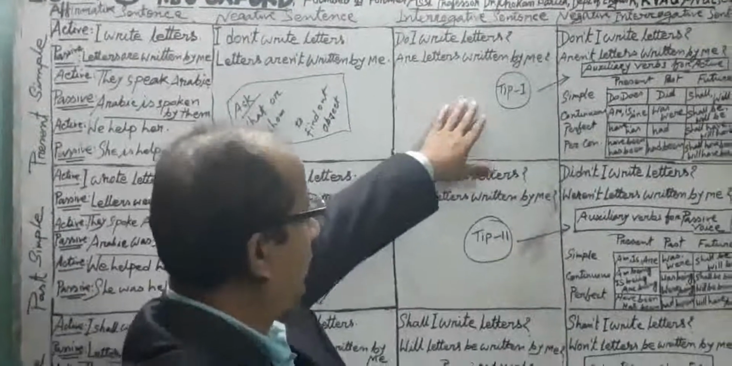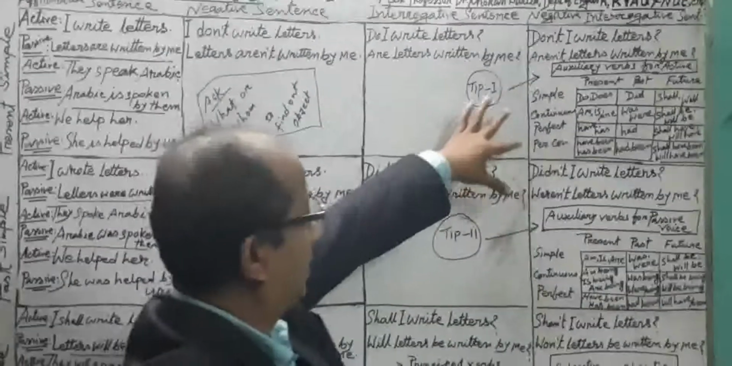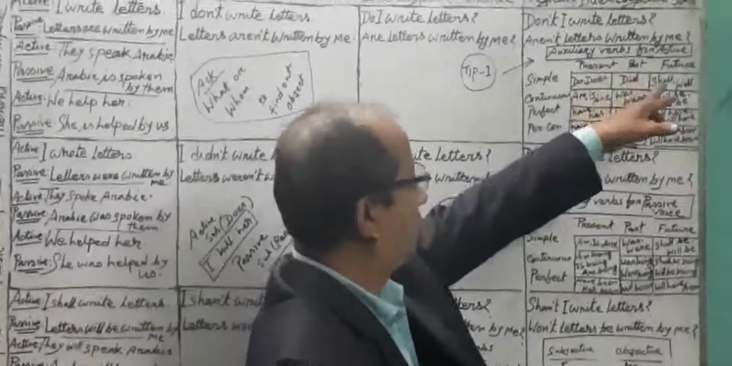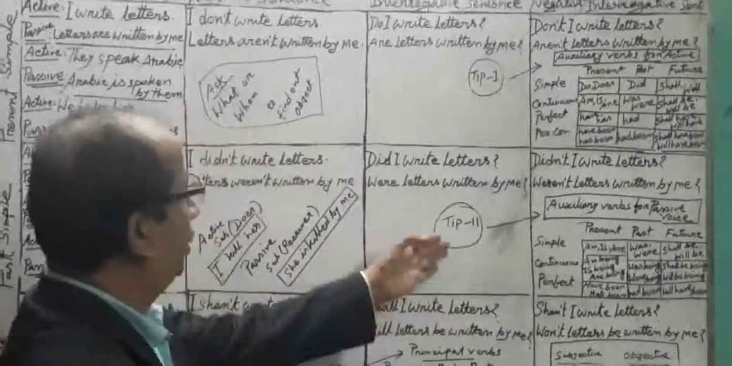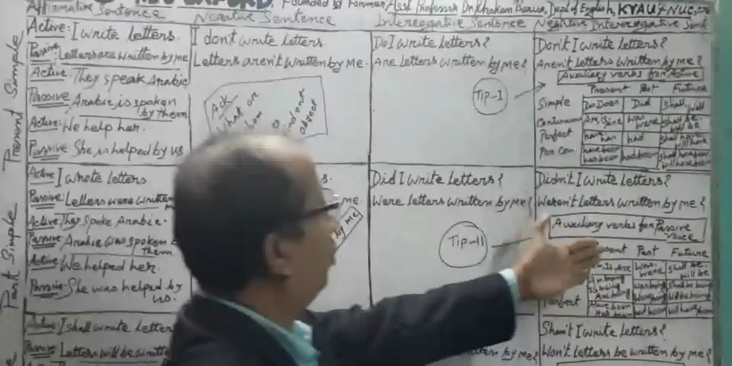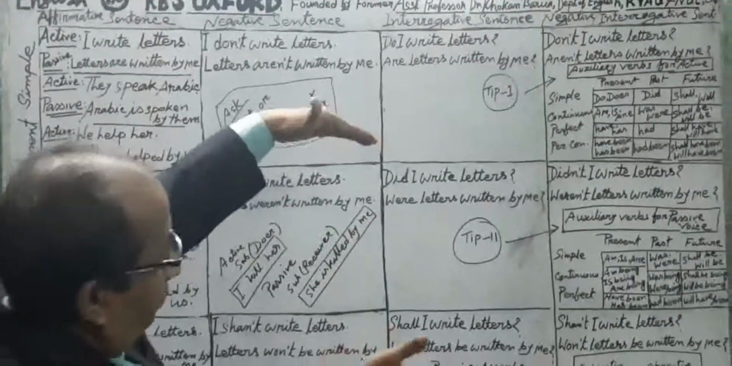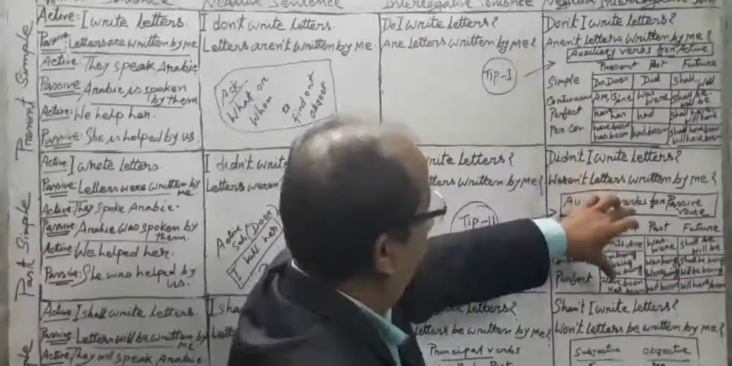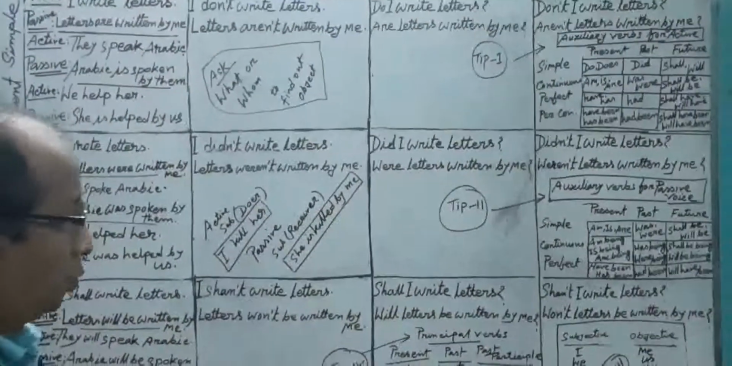Tip 1 is about the auxiliary verbs for active voice that we have already used in our previous patterns for tenses: three tenses, present tense, past tense and future tense, and four aspects. And in tip 2, you see auxiliary verbs for passive voice. I have presented active and passive auxiliaries to make clear the differences between the two.